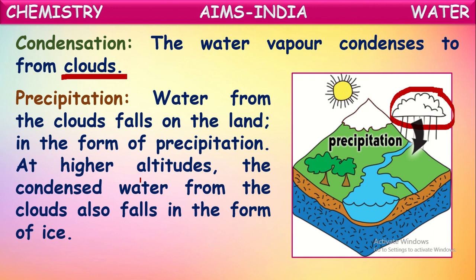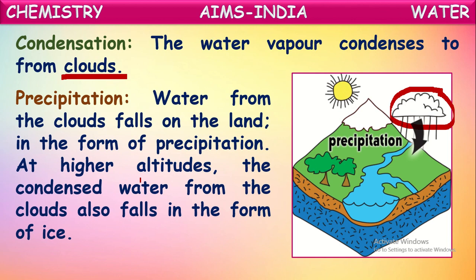So by the condensation process, water vapor is converted into cloud form. These clouds won't stay in one place, isn't it? They'll be moving on. When they touch cooler areas, cooler air, immediately these small droplets of water accumulate together and form bigger droplets of water. So these droplets cannot survive further in the air.